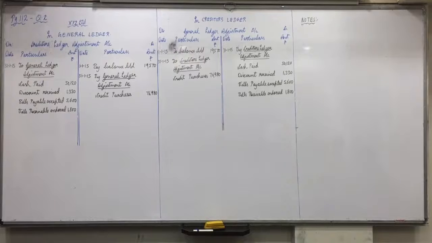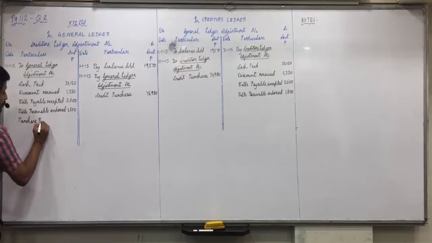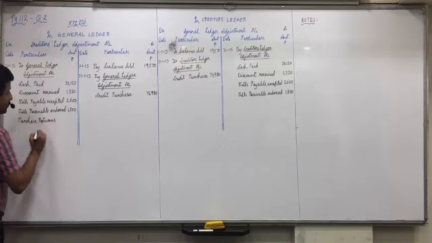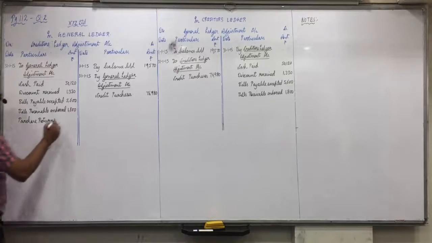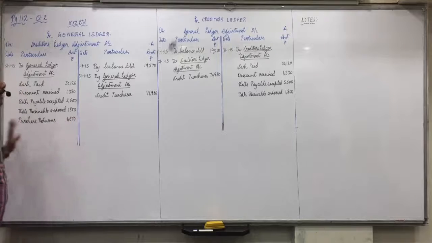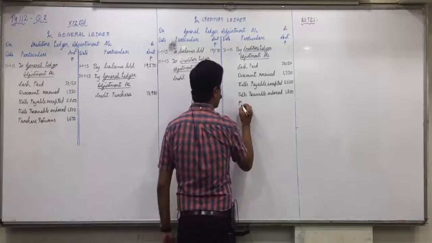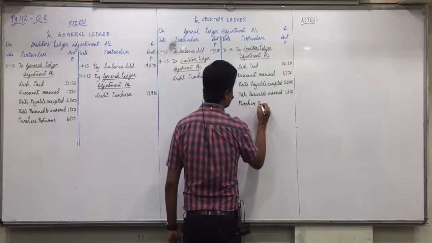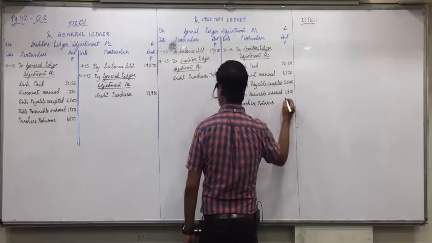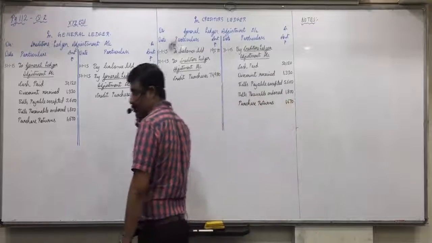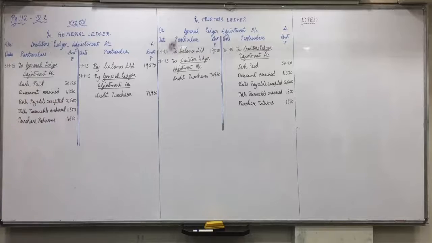Then purchase returns. Harshita. Yes, creditors account debit to purchase returns. Creditors account debit in creditors ledger adjustment account debit side. Purchase returns 1670. And to purchase returns means in general ledger adjustment account credit side. Purchase returns 1670. Did you understand this?